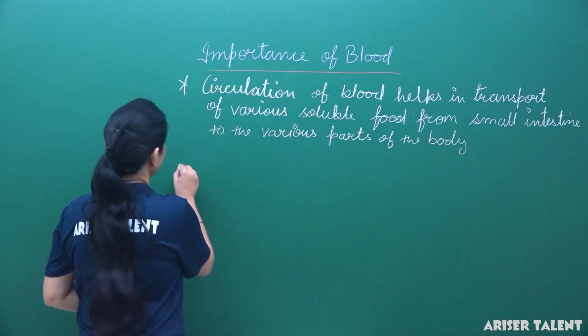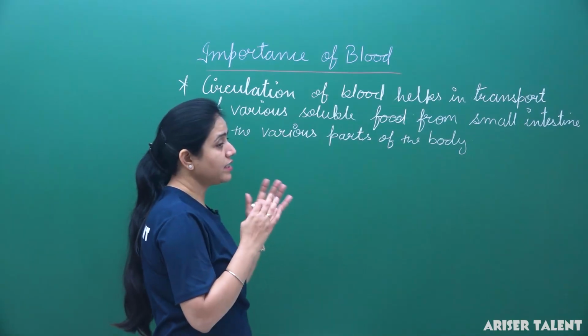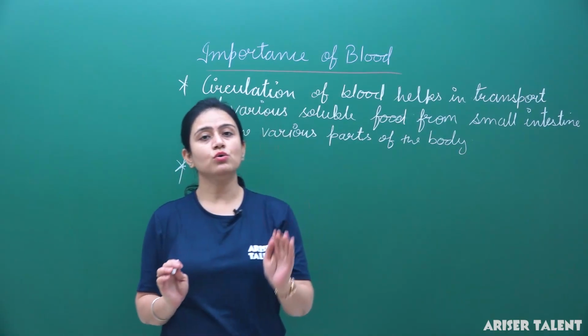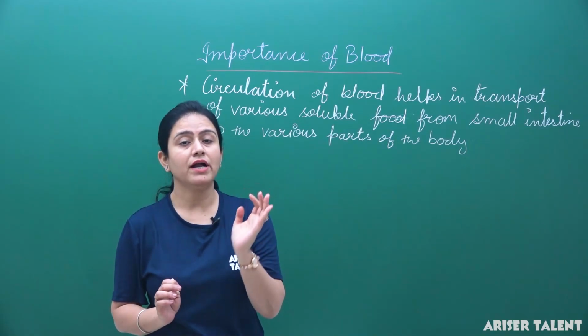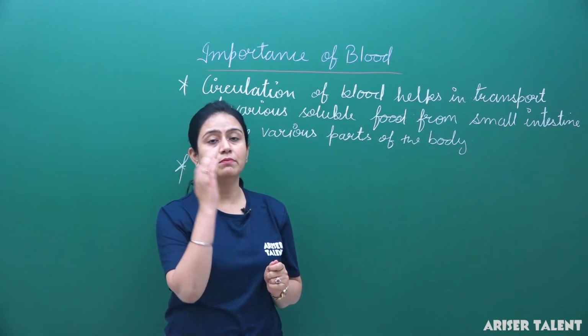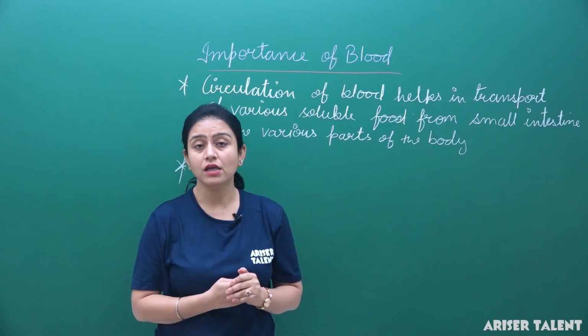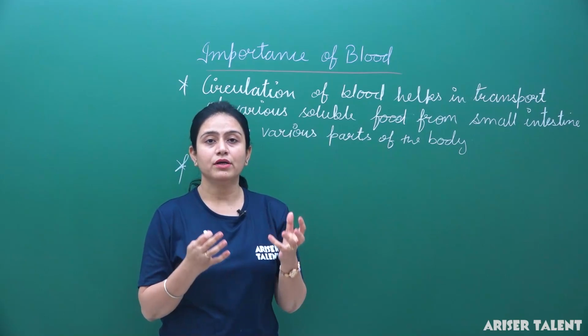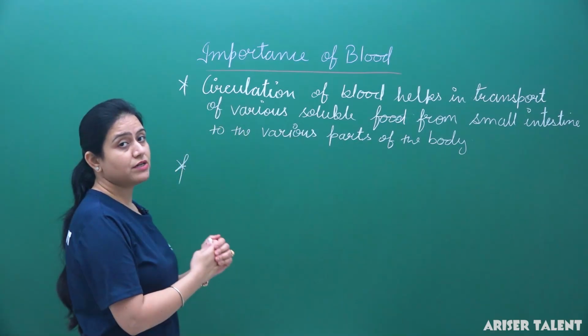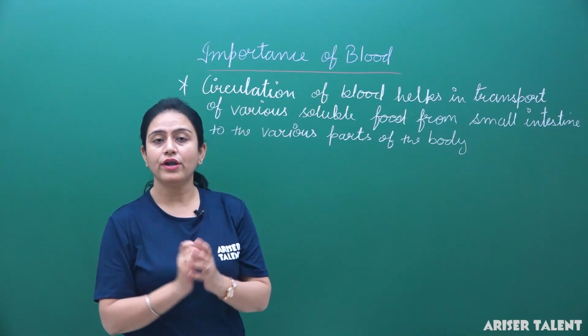Next, as blood circulates in the whole body, we can say that blood helps in the regulation of body temperature, especially when it goes to deeply seated body organs.